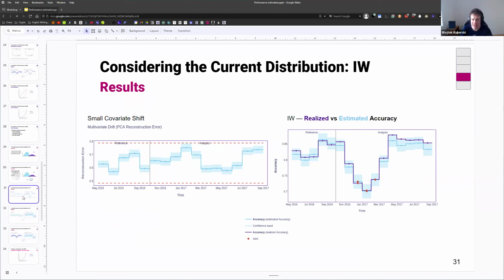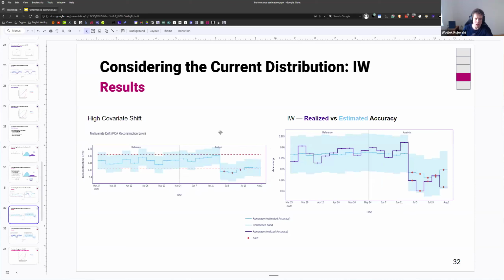So again, I use the same data sets here for small covariate shift. We see that the model performs very well, and sometimes you get like a bullseye, basically. This is a perfect prediction. For very small changes, we get slightly higher error than CBPE, but generally it's comparable. Slightly better here, slightly worse here. It's fine. And good news is that even under strong covariate shift, because we don't have this additional hidden assumption, the model is quite good at predicting what's going on, and it can actually estimate even big changes in performance that happen due to big covariate shift.